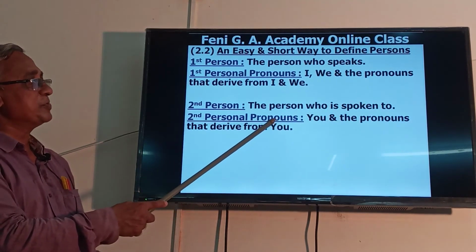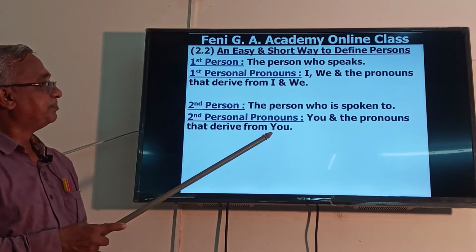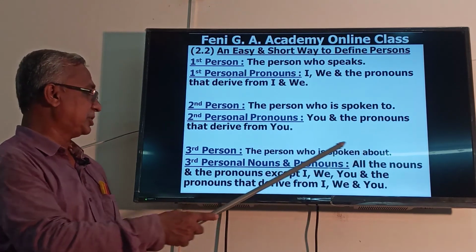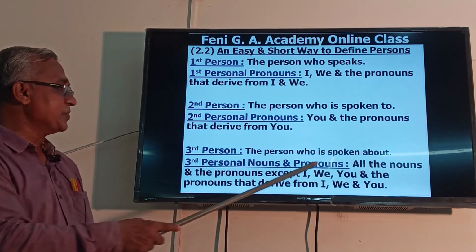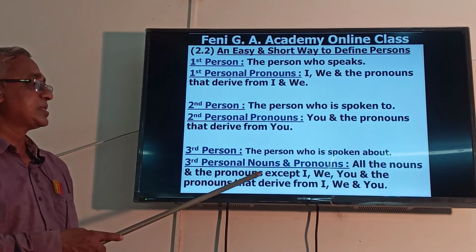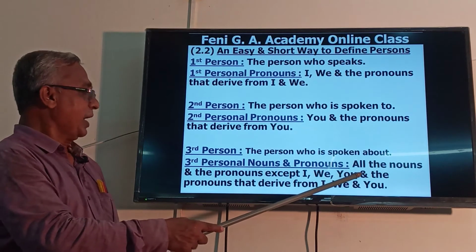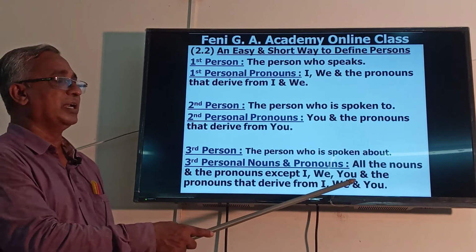Second personal pronouns: you, and the pronouns that derive from you. Third person, the person who is spoken about. Third personal nouns and pronouns: all the nouns and the pronouns except I, we, you, and the pronouns that derive from I, we, and you.